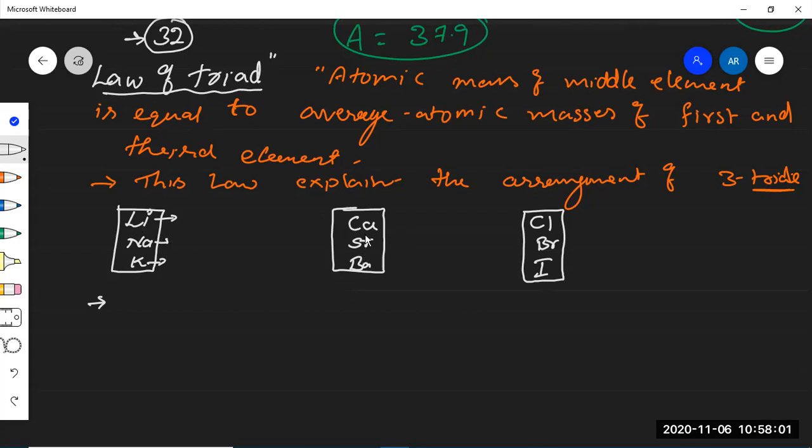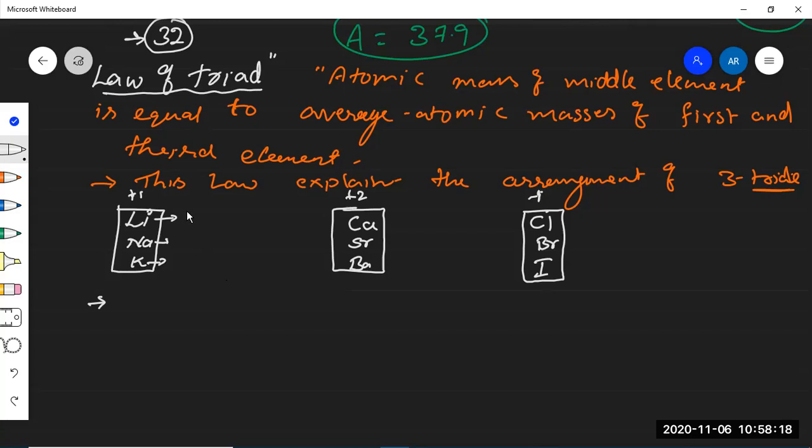And these three elements, calcium, strontium, barium, act as reducing elements present in group 2, and the valence is +2. There is -1. This is +1. This is -1. Correct. But the remaining elements do not fit his law.